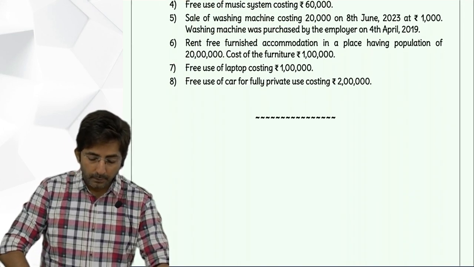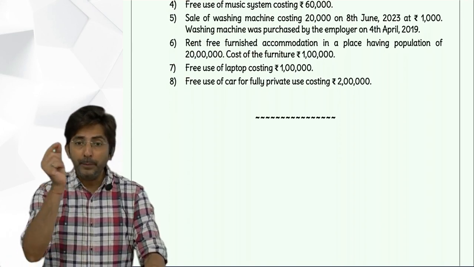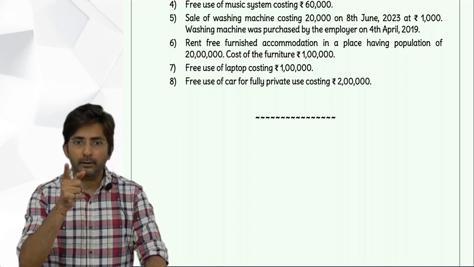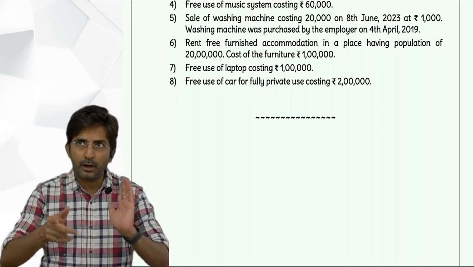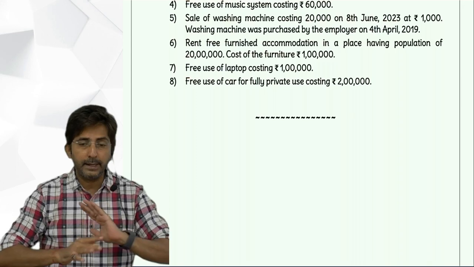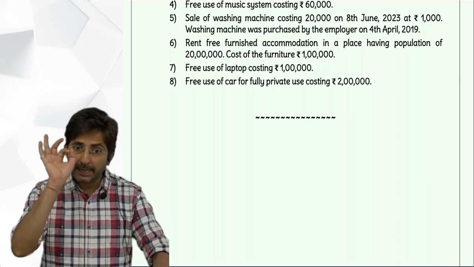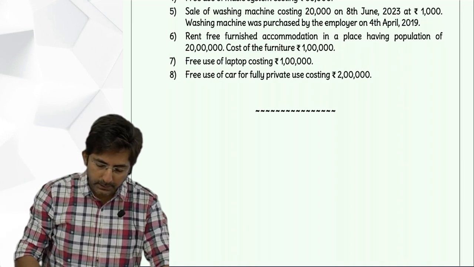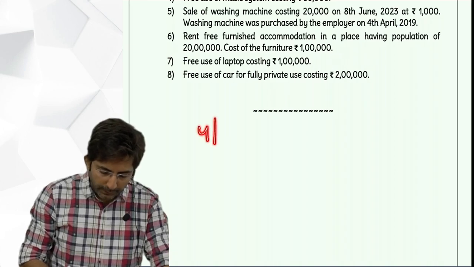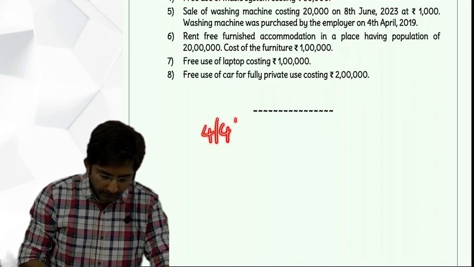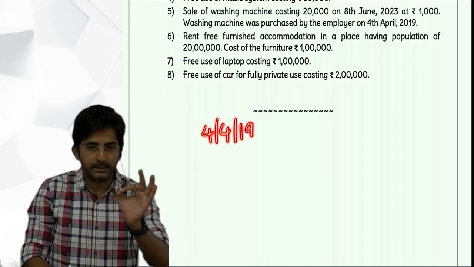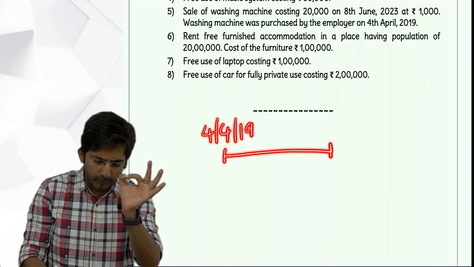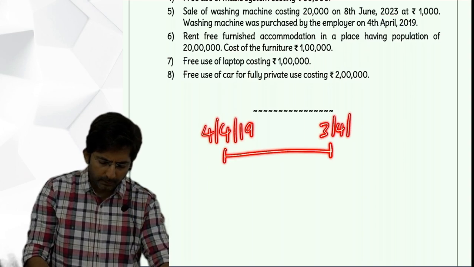But tell me here, how to decide how many years depreciation you will calculate? You will have to go cut to cut. Remember this word, always remember: cut to cut, date to date. Means from the exact date when it was purchased. So when the washing machine was purchased, see, 4th April 19 is the exact date of purchase and you have to go from date to date. So the first year will be 4th April to 3rd April 20.